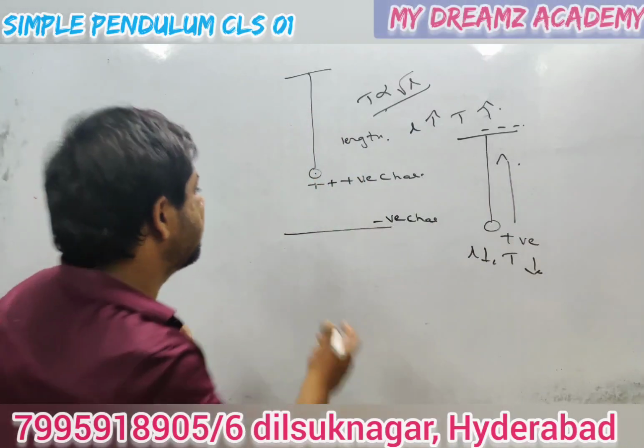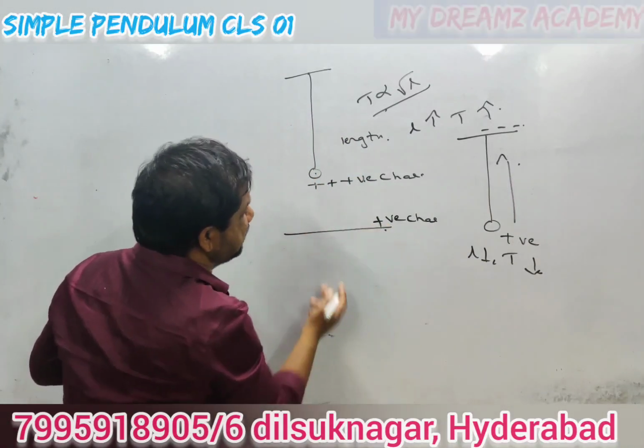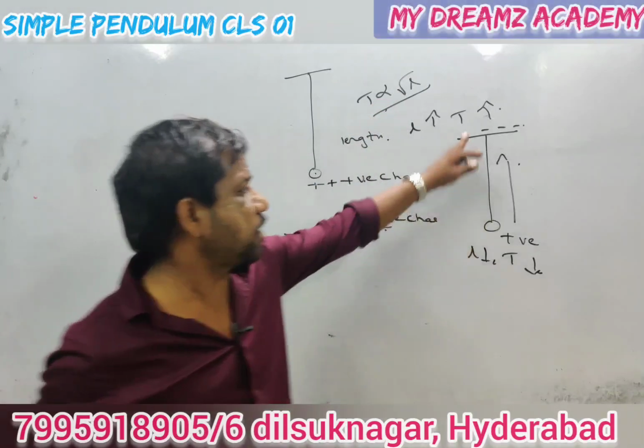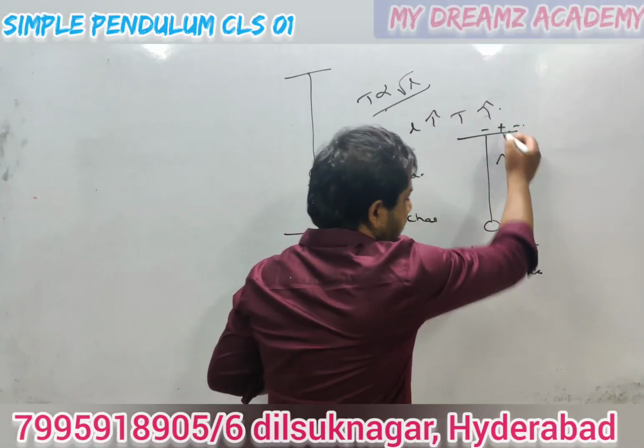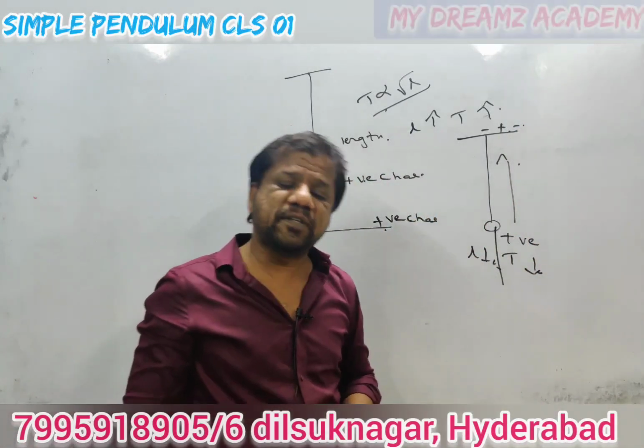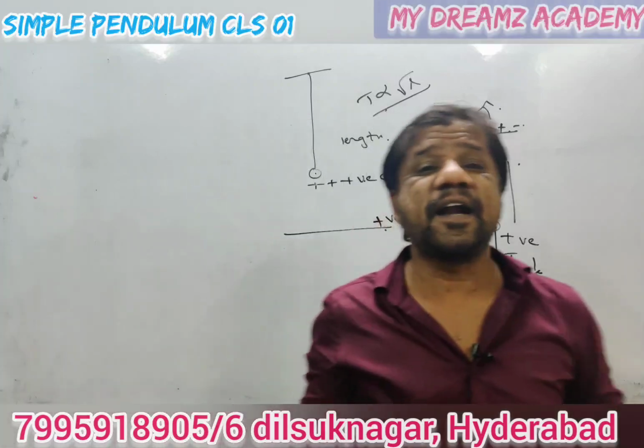So similarly, if positive charge is given here, positive repulsion, so the time period decreases. Here also, if positive is given here, repulsion, length increases, so we have to look at the cases this way. So this is also one of the regular trending questions.